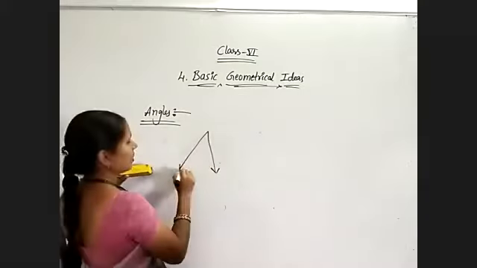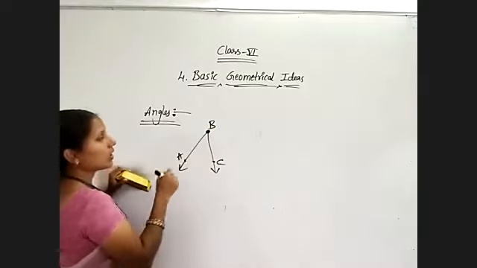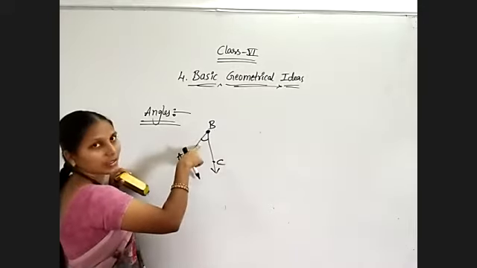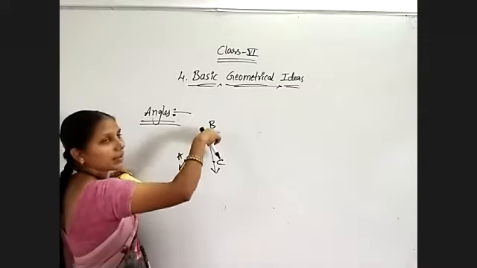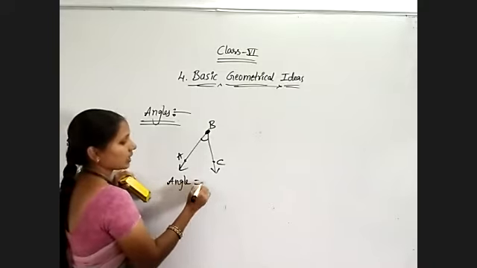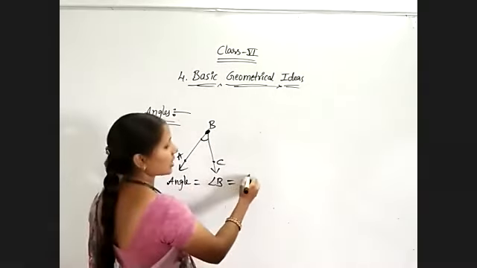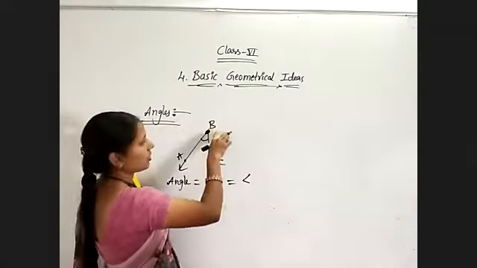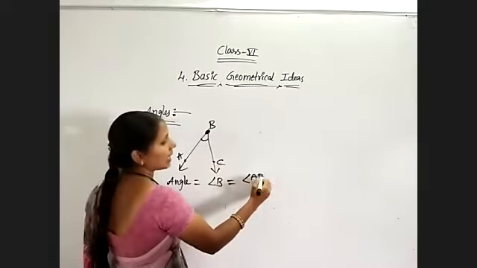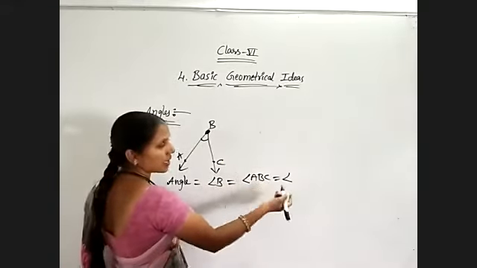Like this, I have one angle. Here A, B, C. Now which one is the angle in this figure? In this figure, angle B, because these two rays are meeting at B. So B is the required angle. We can name it in two ways. The clockwise direction is like this: angle ABC, where B is the middle one. So ABC, then CBA, that's it.